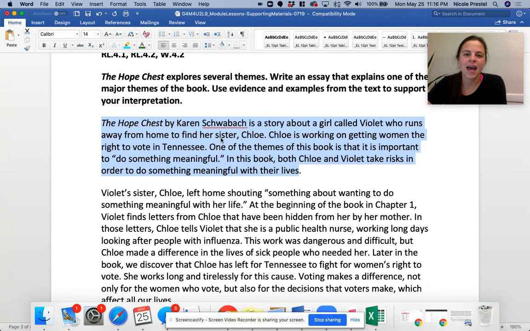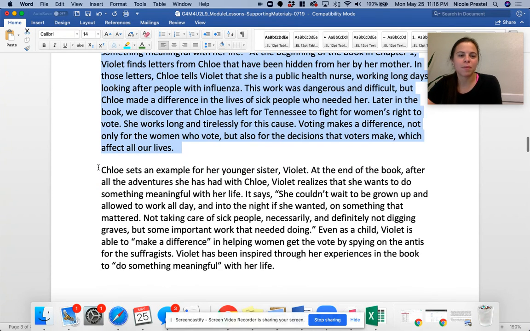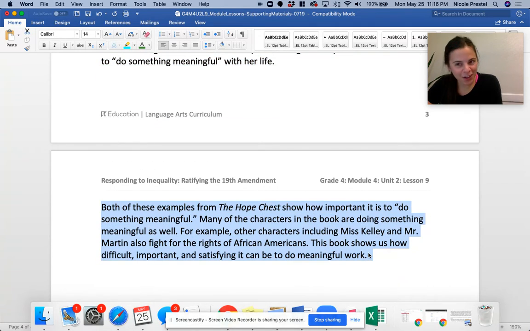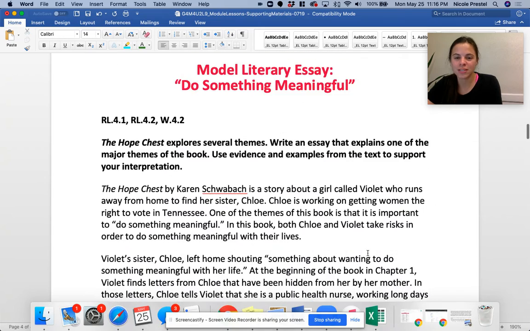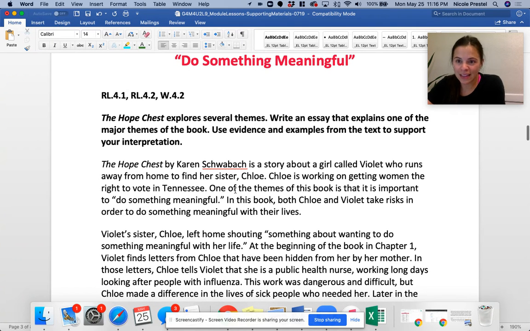All right, good. And then the rest of these paragraphs, we have our proof paragraph 1. Does this sound familiar? Proof paragraph 2. And then hope you're saying it with me, conclusion. You know the parts of an essay. You've written so many essays this year. So let's analyze this first paragraph.